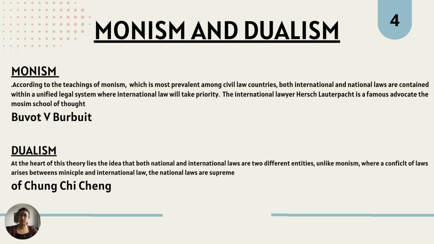When looking at dualism, which is more consistently applied among common law nations, at the heart of the theory lies the idea that national and international laws are two different entities. Unlike monism, where in conflicts between the municipal and the international laws the international prevails, national laws here will prevail. The case of Chung Chi Cheung shows how dualism operates, as it was held that international law has no validity except in so far as its principles are accepted by our own domestic law. The political philosopher Hans Kelsen is often associated with the doctrine of dualism.